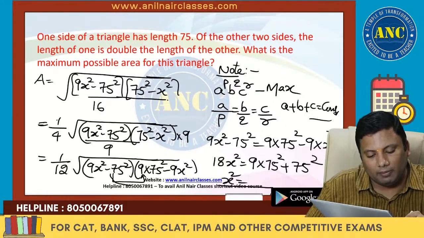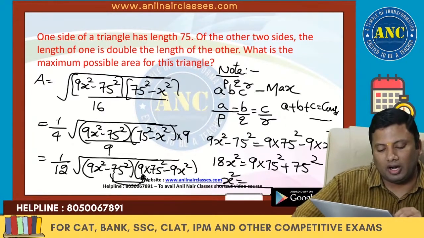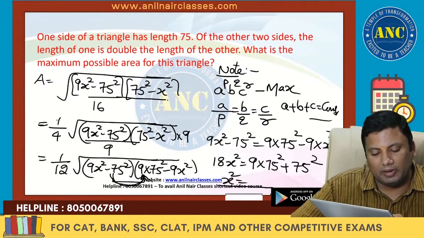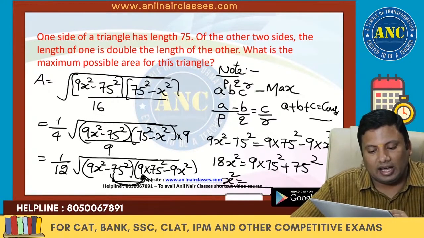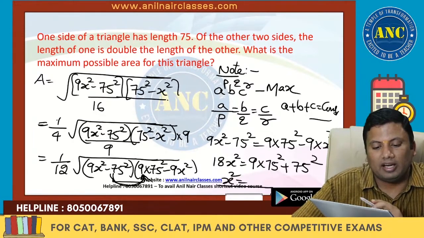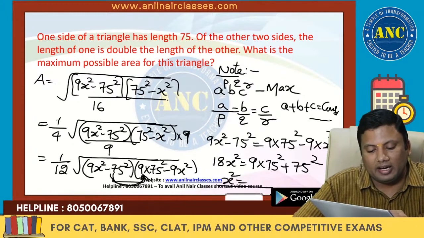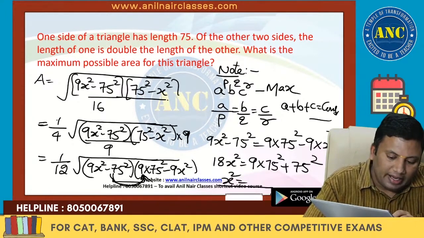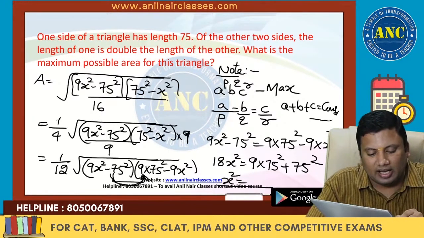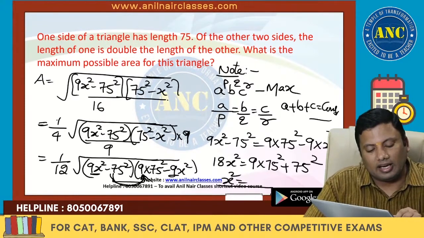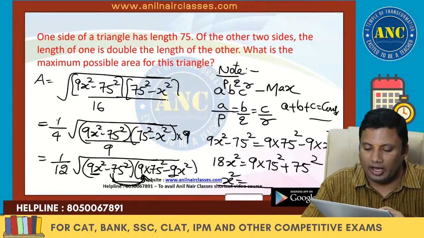Product of the variables should be maximum. For the product to be maximum, the sum of the variables should be constant. If I take like this, 9x square minus x square, I am getting a variable. So I multiplied and divided it by 9. 9 into 75 square minus 9x square plus 9x square minus 9x square cancelled out. This will be the same. I hope it is clear.